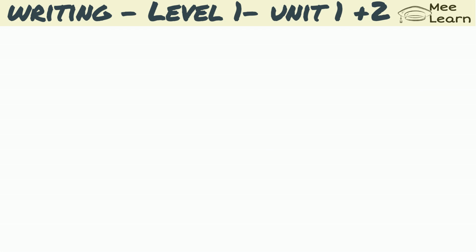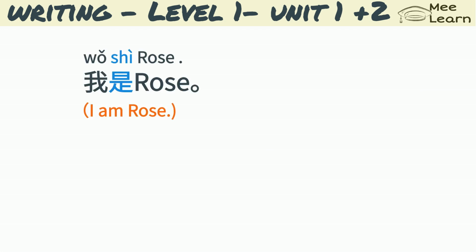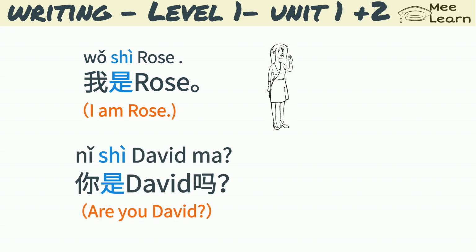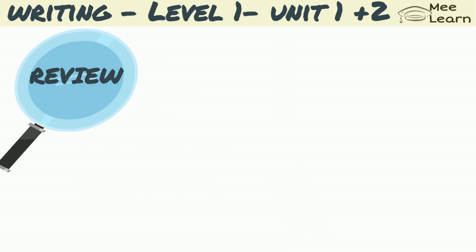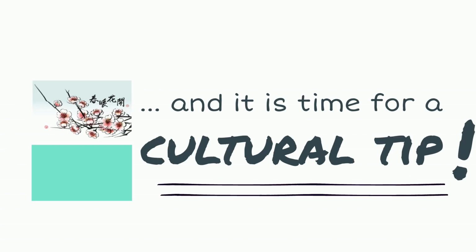You will see this word 是 in the following sentences. 我是 Rose. I'm Rose. 你是 David 吗? Are you David? Now let's review. 我, I or me. 你, you, singular. 好, good. 是, am, is, are, or was, were.